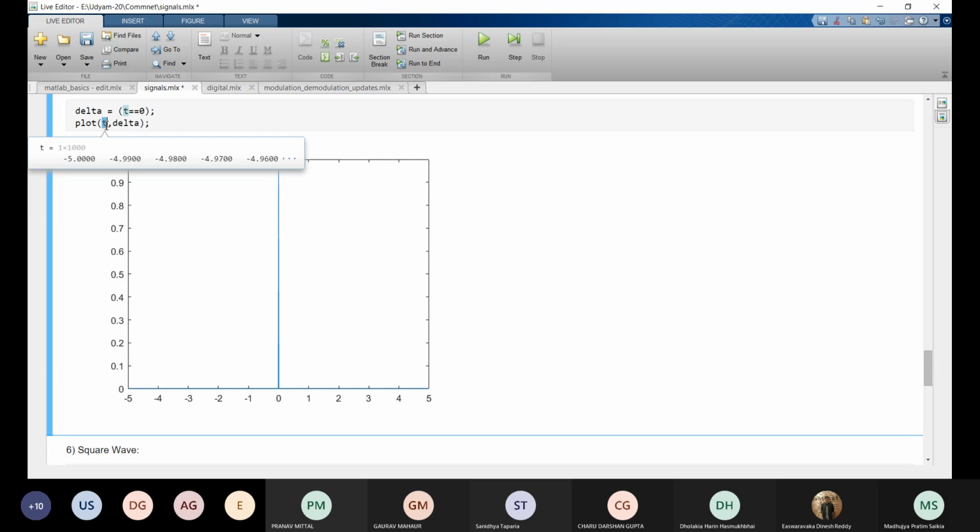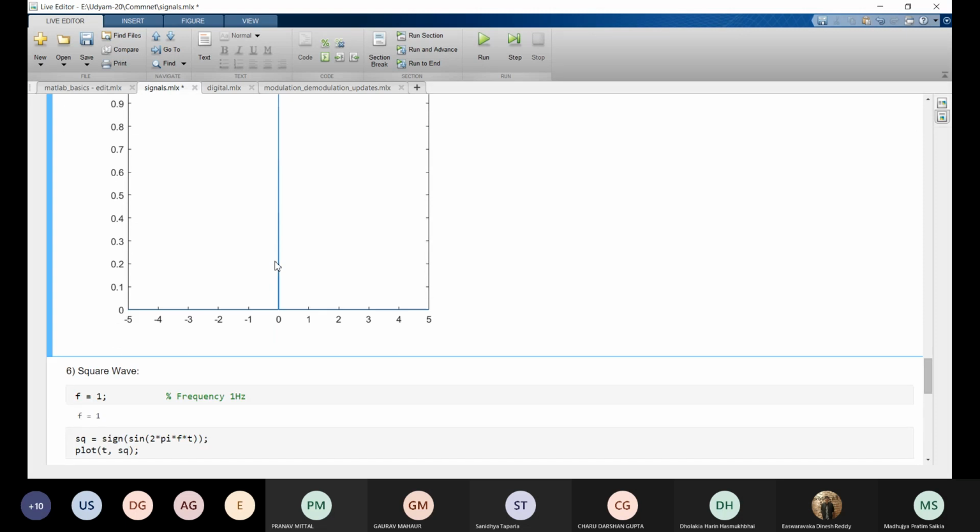So I didn't execute the t command, and after executing the t command, I executed this float command. So we got the graph as we expected, right? So this is the delta function, right? Now moving on.